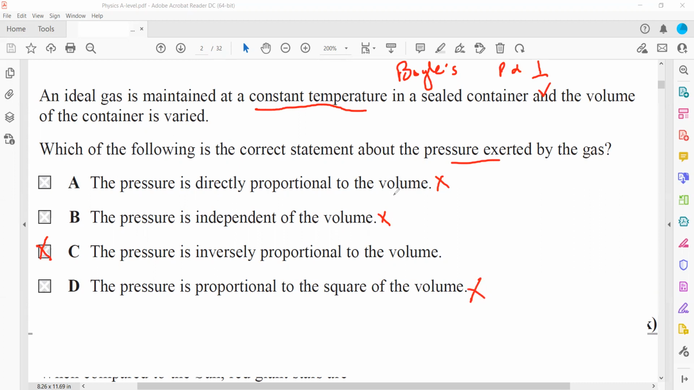So if we maintain a constant temperature, the pressure exerted by the gas is inversely proportional to the space occupied by the gas molecules. So it will follow Boyle's law, that's why C is the right answer.